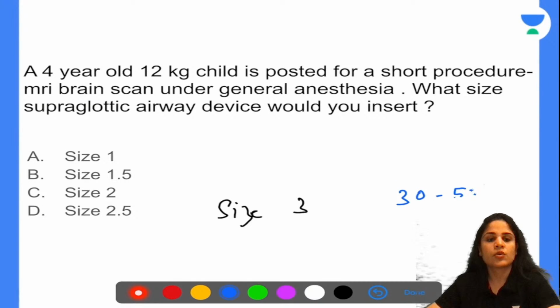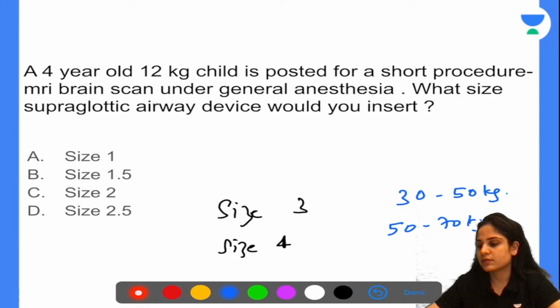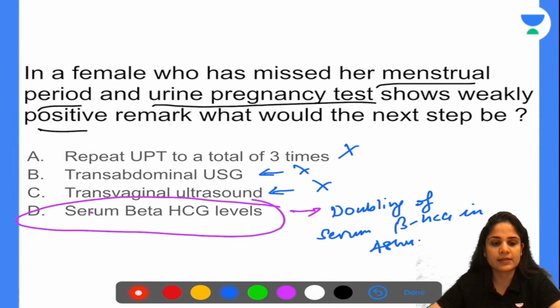So what do we have over here? Size 3 and size 4. Correct? Earlier question, we already discussed the earlier question. You will look for doubling of the serum beta HCG levels in 48 hours to confirm the pregnancy.